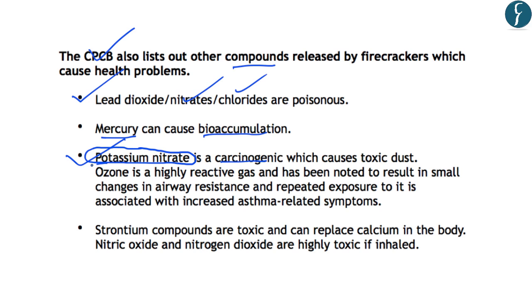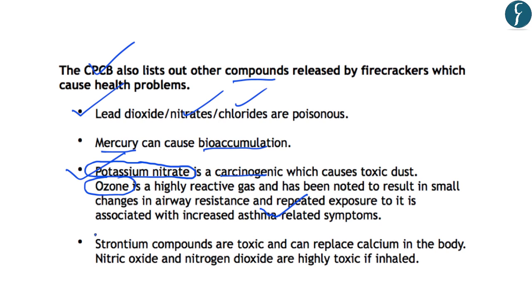Further, the ozone gas is also emitted by the burning of firecrackers, and this causes asthma related symptoms. Further, strontium compounds and nitric oxide and nitrogen dioxide are also released by the burning of firecrackers, and these are also highly toxic if they are inhaled by human beings.